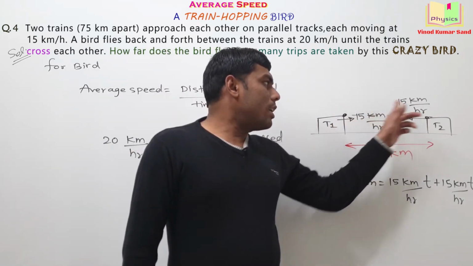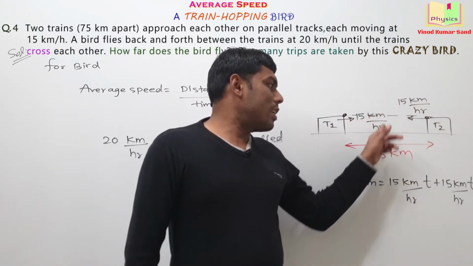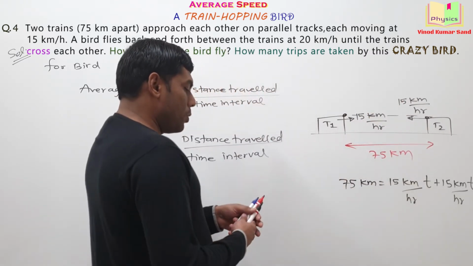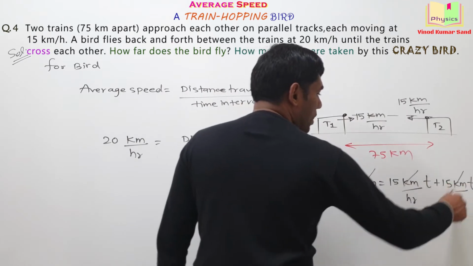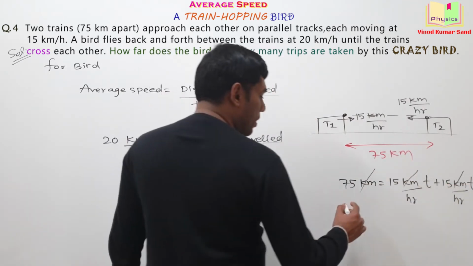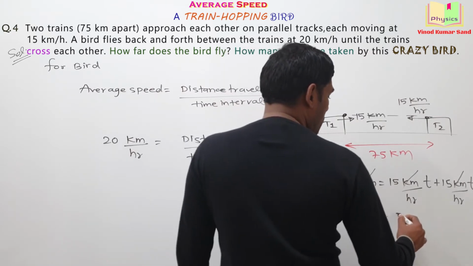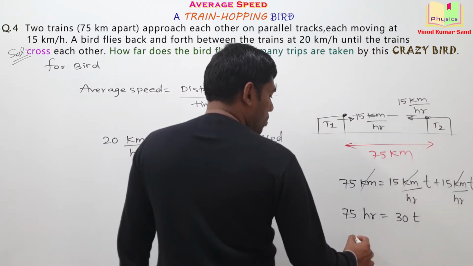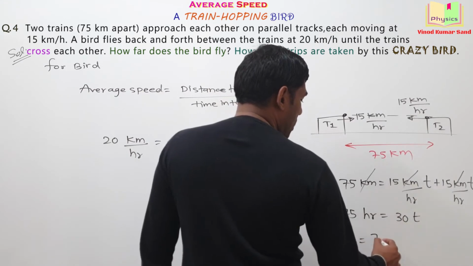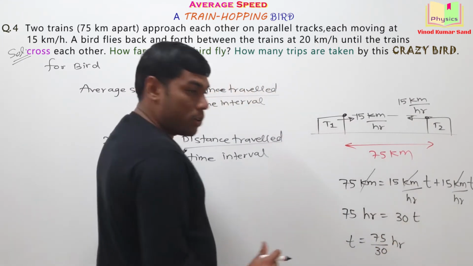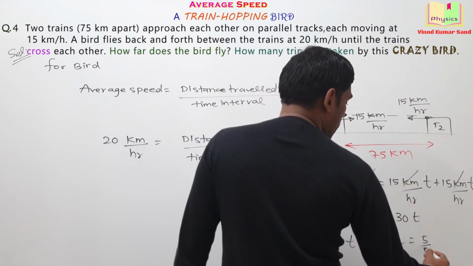After time t, these two trains reach here at the middle. They cross each other. Okay. Let us compute this time. The unit kilometer is getting cancelled out. 75 hr is equal to 30 t. So t comes out to be 75 by 30 hr. Is it okay for you? We can write this as 5 by 2 hr.